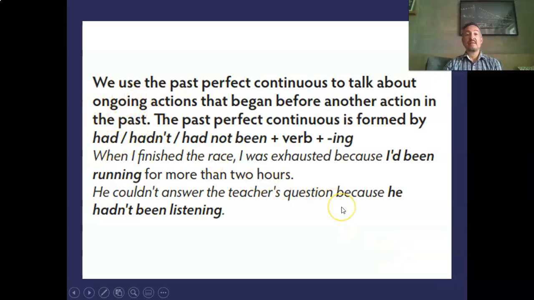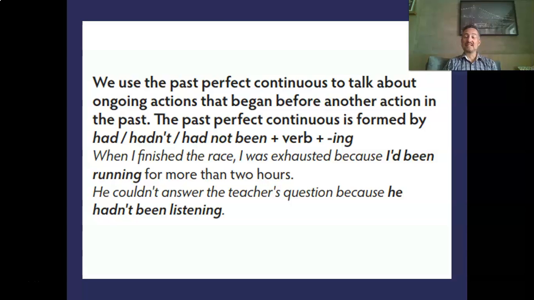So we use the past perfect continuous to talk about ongoing actions. When you say ongoing, it's something that has a continuation that began before another action in the past. Here we're not talking about the present time. We're talking about two actions in the past. The past perfect continuous is a continuous action that went up to another action in the past. Okay, we're going to see the example.